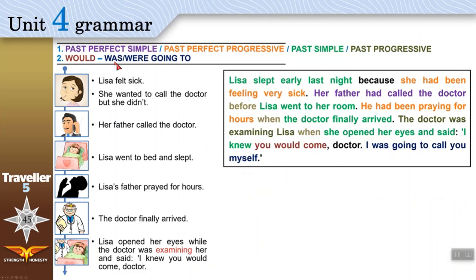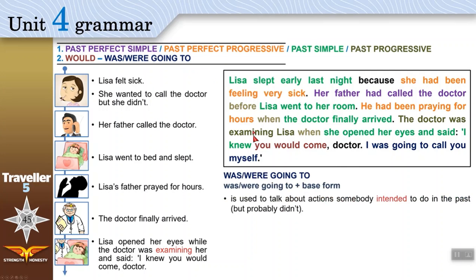Now finally, was or were going to. We use them to talk about actions somebody intended or wanted to do in the past, but probably didn't. Lisa wanted to call the doctor, but she didn't because she was very tired. So she says, I was going to call you, but I didn't. I was going to buy a new phone, but it was very expensive. So I didn't. And we're finished now.